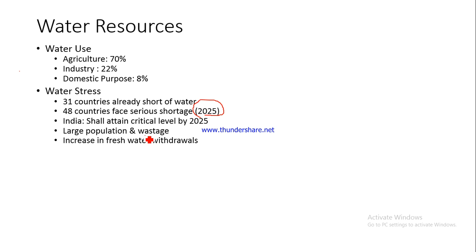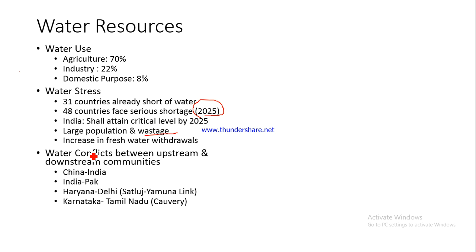Again, there's a lot of wastage also. Even in your city, in your place, you would have seen so many pipe leakages every single day. So even here, there are so many instances of water wastage, and the ultimate result is that we are increasing our fresh water withdrawals. Fresh water withdrawals from where? From the nature. So we are making use of more and more fresh water which is available in the nature. We are sourcing this water from the various resources, be it rivers, ponds, lakes, or the underground water. So this consumption and this withdrawal of water from the nature is increasing gradually.